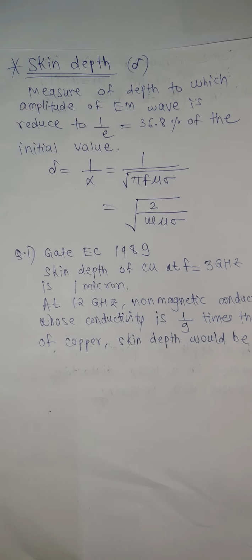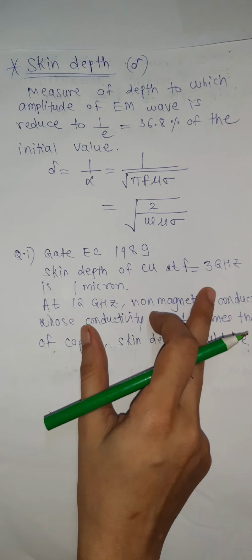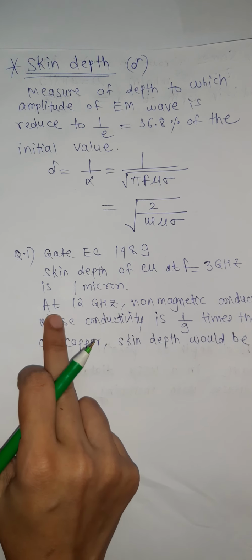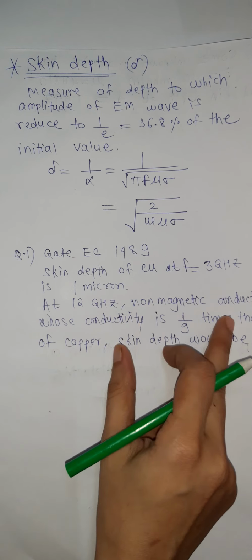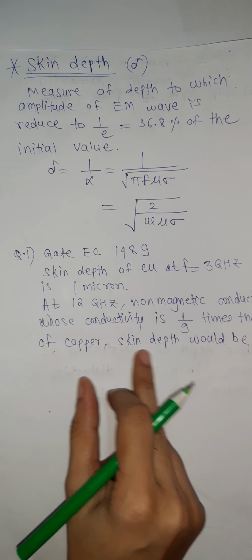The first question was asked in GATE EC 1989. The skin depth of copper at a frequency of 3 GHz is 1 micron. At 12 GHz, for a non-magnetic conductor whose conductivity is 1 by 9 times that of copper, what would the skin depth be?